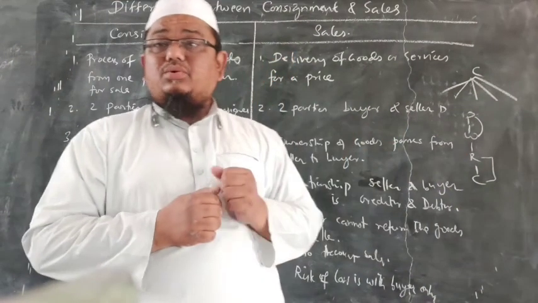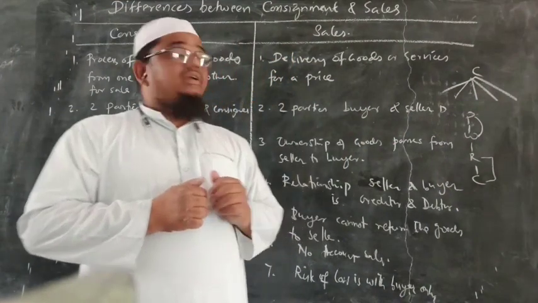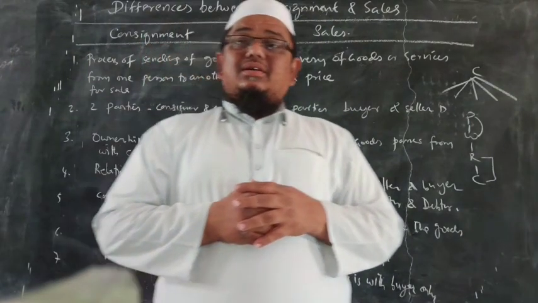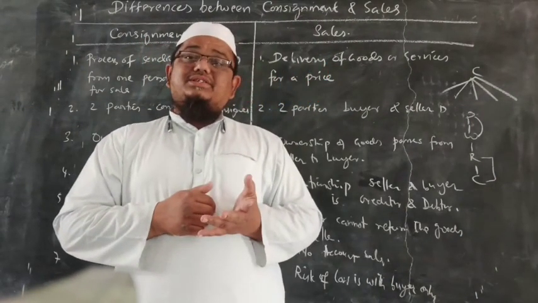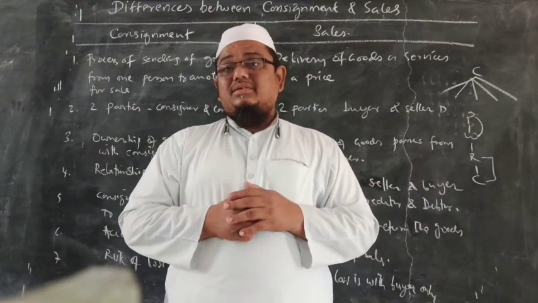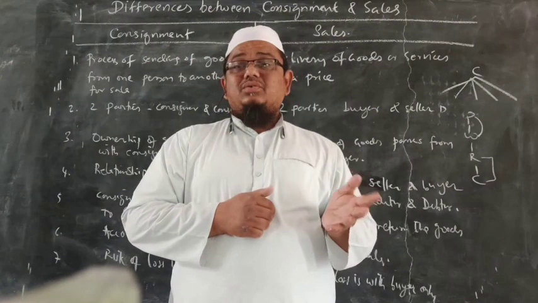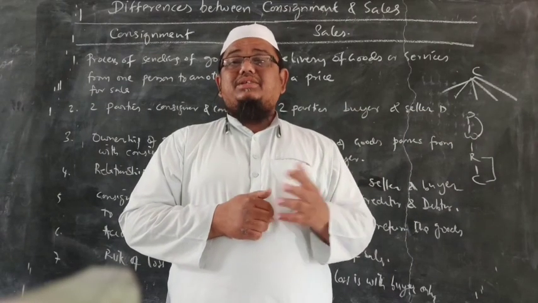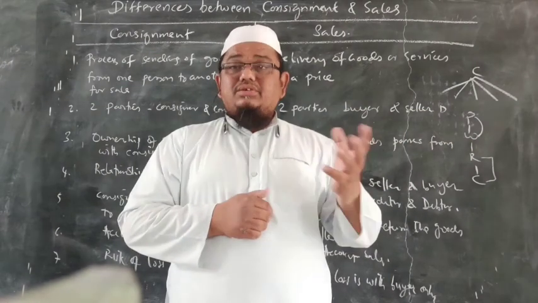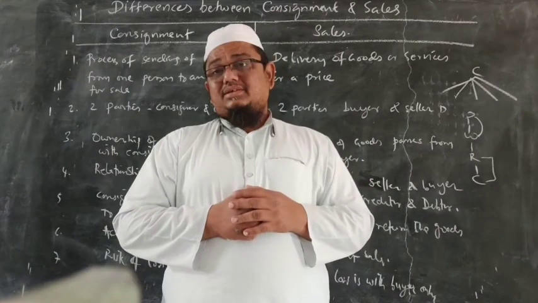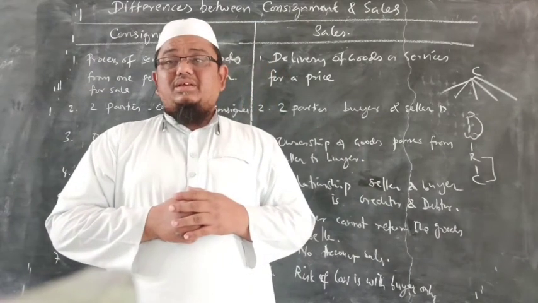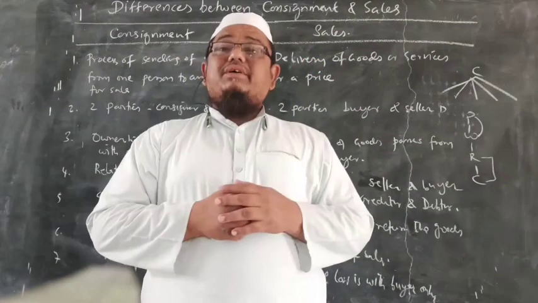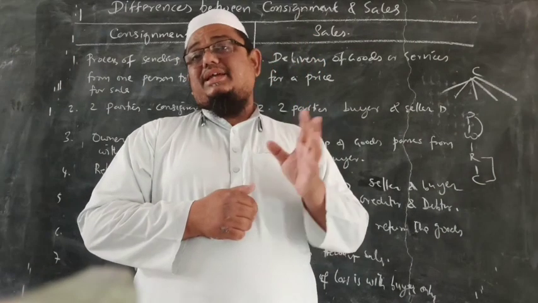The person who receives the goods is called the consignee. And in sales we have two persons, seller and buyer. The seller is a person who sells the goods to the buyer, and the buyer is the person who receives the goods for a price. Normally, sale is the actual delivery of goods or services for a price.